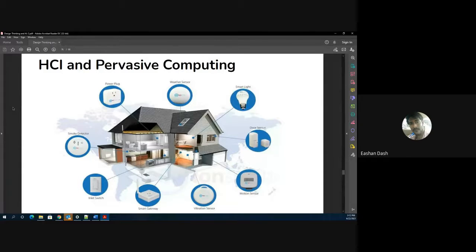Now, again, as I told you, when you look at this picture, if you show it to an engineer, he will say IoT, he will say artificial intelligence, he will say embedded computing, he will say computer networks. But you show it to some other person who has been in the industry, a product designer, or a CEO or co-founder of a company, he will look at this picture as a product or a solution that is trying to solve something. I'm not saying IoT is not the right answer, because ultimately it is IoT. If you do not have IoT, you will not have the smart home concept.